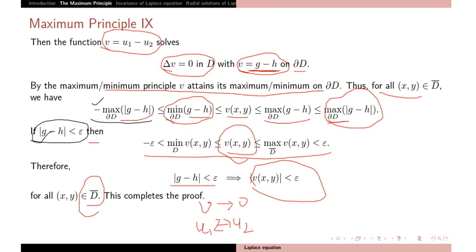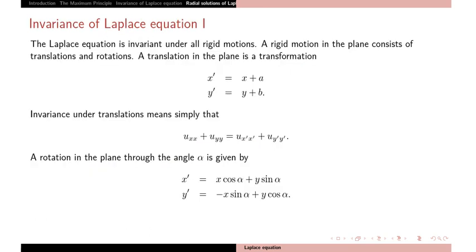So we have just proved the maximum principle and its application to prove uniqueness and continuous dependence, and also we have found a maximum principle for the non-homogeneous Poisson equation. Now we will study one important property of this equation, which is invariance. Invariance means that the equation will remain the same if you apply some transformation.